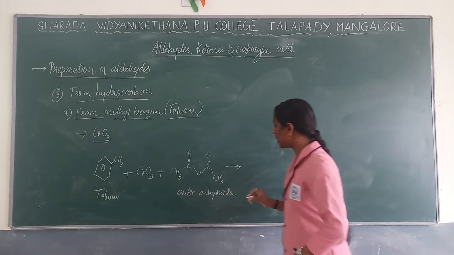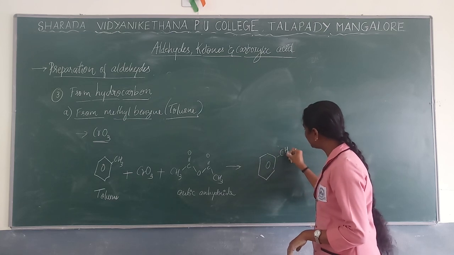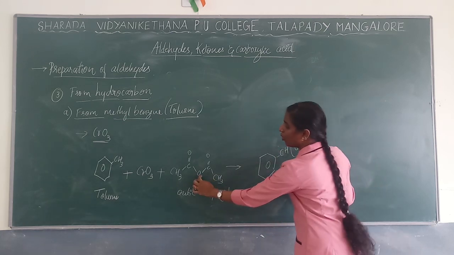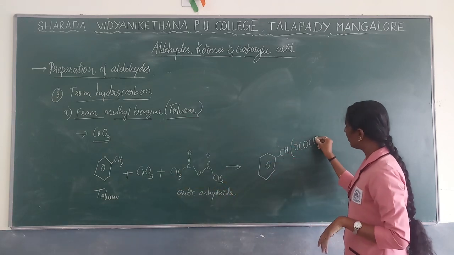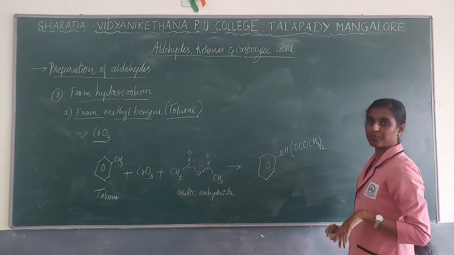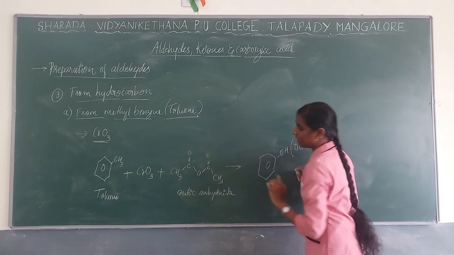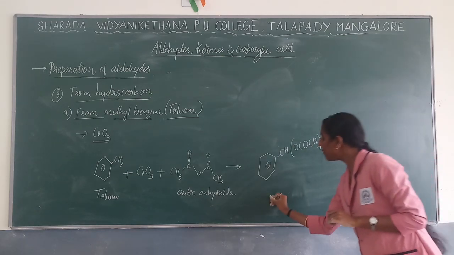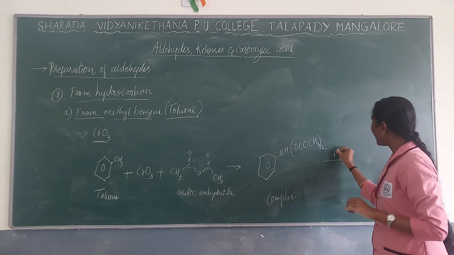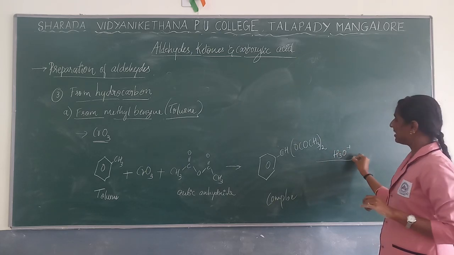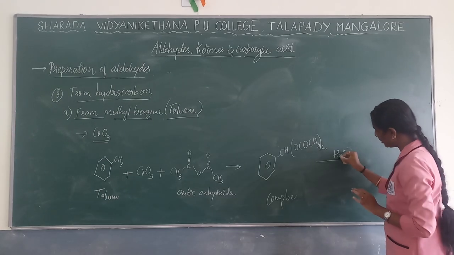The complex structure you will get over here is CH, with OCOCH3 twice, you are supposed to write OCOCH3 twice. The same thing, OCOCH3 OCOCH3 will be formed. So this will form as a complex structure. On hydrolysis, the same thing, H plus or OH minus, or you can write this as H2O also.